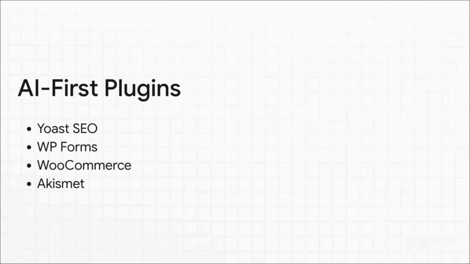And as Cody and Greg point out, we aren't just guessing what the market wants here. We're targeting proven needs. Take Yoast SEO. Instead of just giving you red and green dots, imagine an agent that actually restructures your content and writes the meta tags for you. Or WP Forms, replaced by conversational agents that actually qualify your leads. For WooCommerce, you build an AI storekeeper that writes product descriptions and handles abandoned cart flows. And Akismet becomes a proactive AI security guard. These are incredibly proven needs.